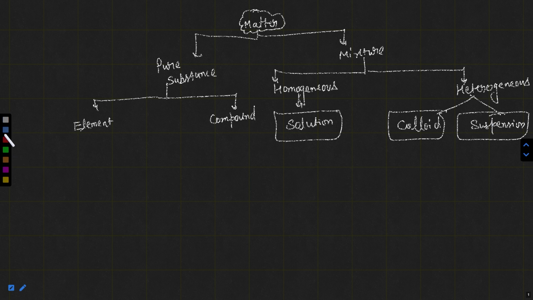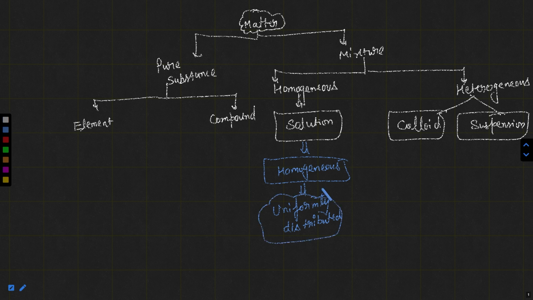If you are saying solutions are homogeneous mixtures, you mean to say that the particles are uniformly distributed. But in colloid, particles are non-uniformly distributed.